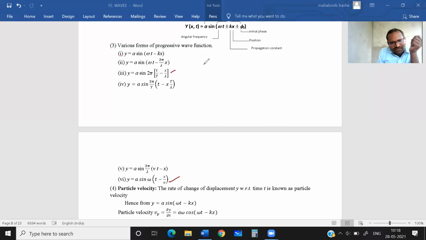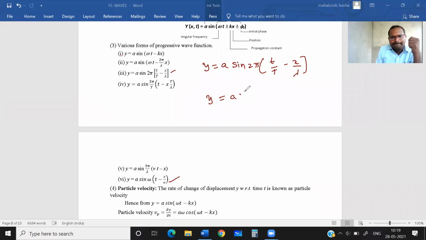Take this equation: y is equal to a sine 2 pi into (t by capital T minus x by lambda). Yes. How can we write that one? y is equal to a sine... These are all for objective points. Now you need to remember these formulas. The best formula you need to remember is this one. Learn this equation by heart; the remaining all will come by itself.